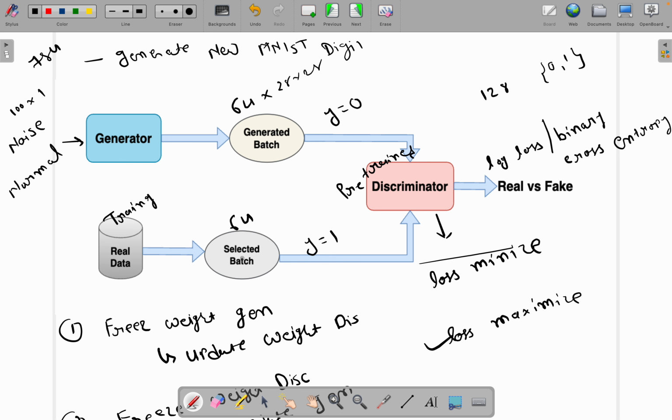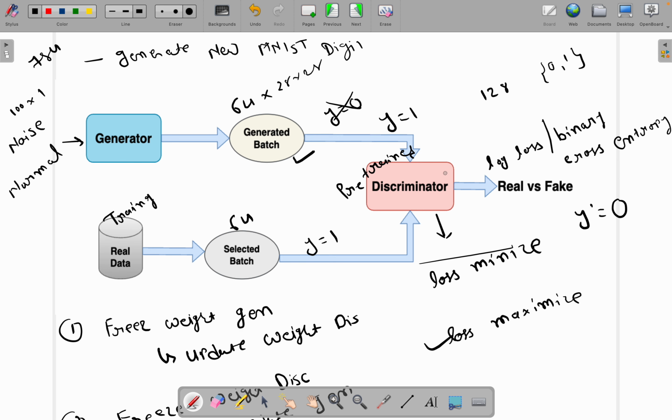So discriminator knows how real images look like and how the random images look like. Okay, so discriminator learns how to classify. So now here, while we need to train generator, we will pass y is equal to 1, not 0. Okay, so if we pass y is equal to 1 for generated images, the discriminator will predict y hat is equal to 0, right?